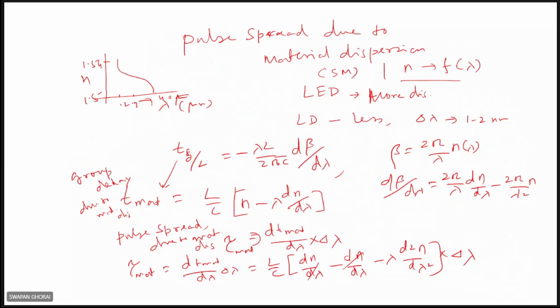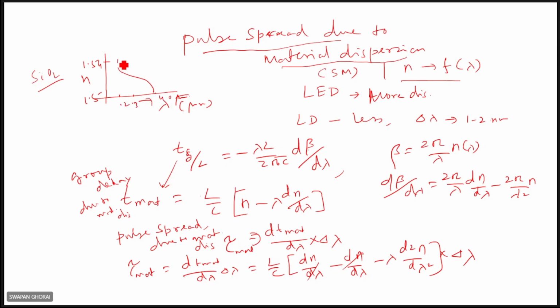So you see here, pulse spread due to material dispersion. And I told you material dispersion occurs because the refractive index varies non-linearly within the core of the optical fiber. That is true here. If you plot n versus lambda, it is just like this. You see, it's for silica. If you consider silica fiber, silicon oxide, the refractive index variation is like this. You see it here.